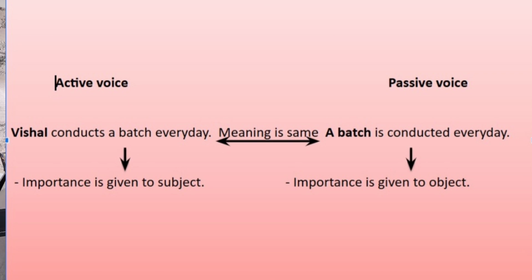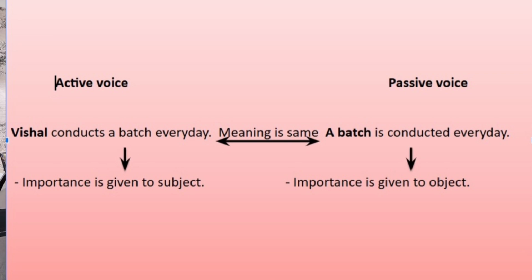Now observe these two sentences. By observing, you can say that the meaning of both the sentences is the same. Meaning is the same. So what is different? The way of expressing or way of telling is different. Why? If you observe the first sentence, in the first sentence, importance is given to the subject, or in other words, we can call it importance is given to the doer of the action.